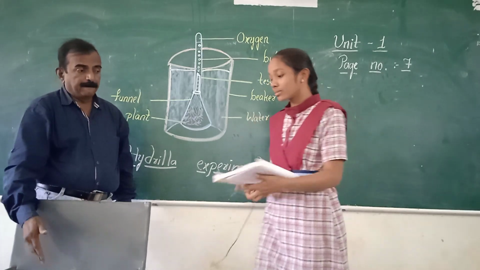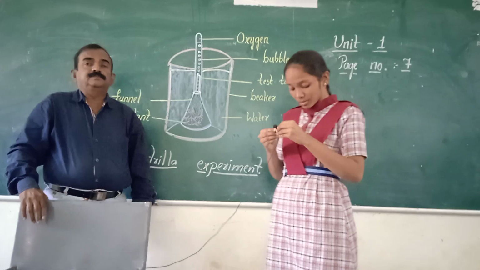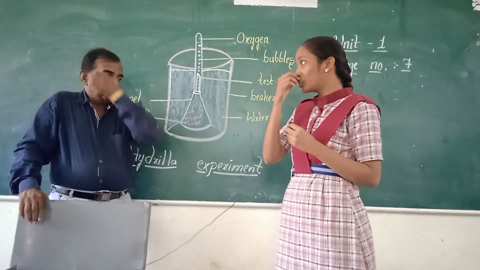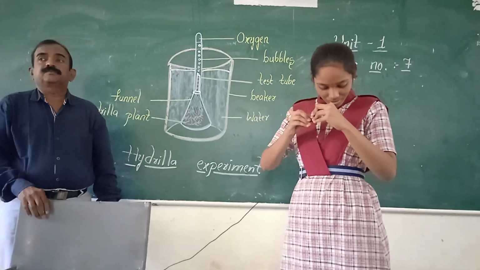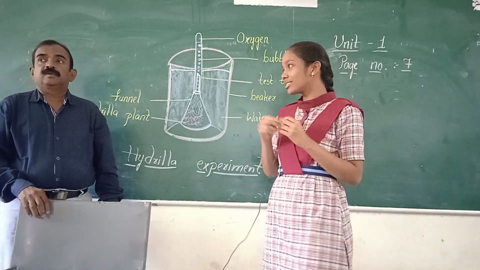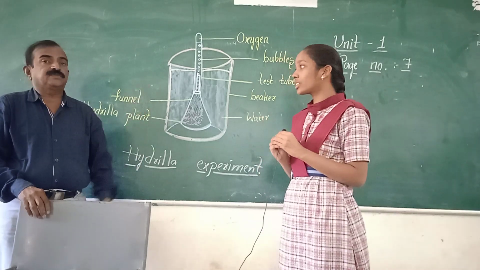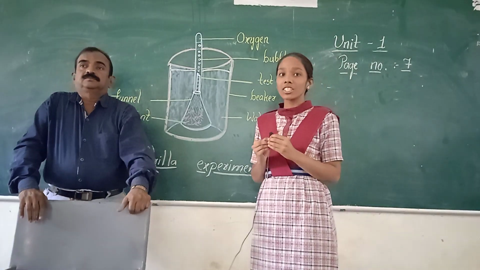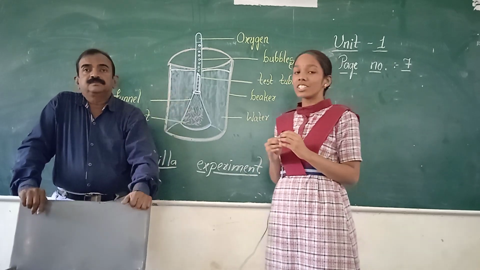Keep that book here. We need to take two beakers. Keep it. You say what are the steps we need to follow? Our aim is to observe oxygen evolved during photosynthesis in the presence of light.